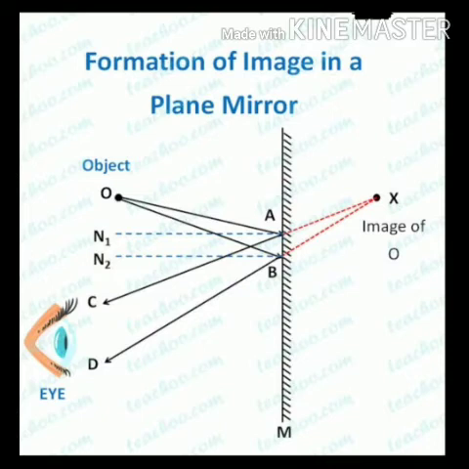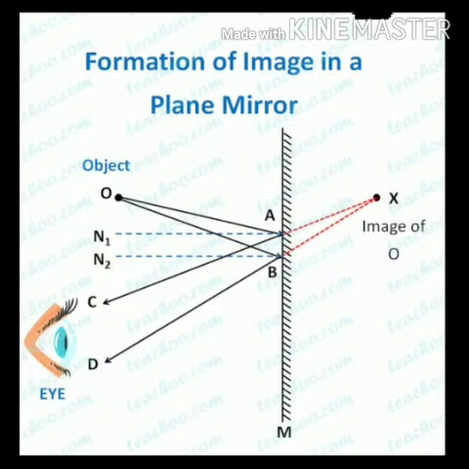So AX and AY are the reflected rays. The incident ray OA is going to reflect in another direction, in the direction of X. AX is the reflected ray for OA. And for OB, which one is the reflected ray? BY is the reflected ray for OB. OB is the incident ray for the mirror and BY is the reflected ray.